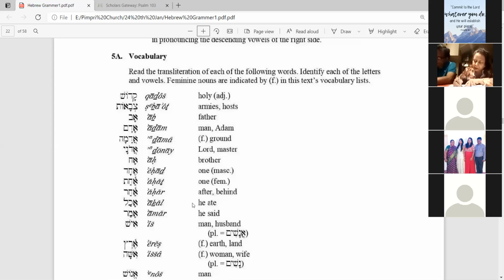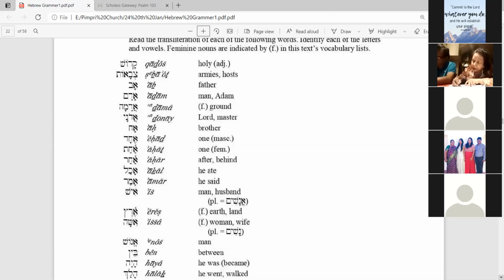Then Achar means after or behind. Then Akal means he ate. Then Amar means he said. Just now we have seen the pronunciation of the two-syllable word Amar.